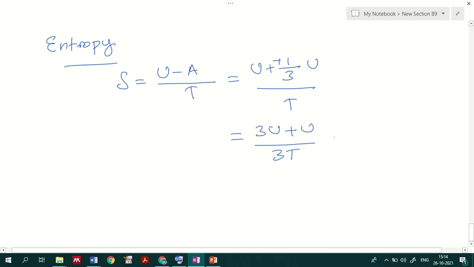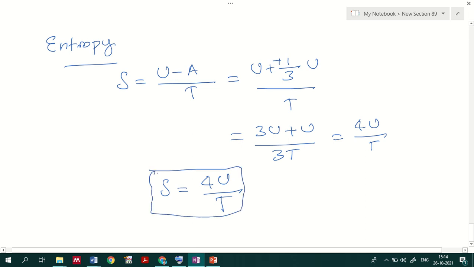That means which is equal to 4U by T. So the entropy is equal to 4U by T, where T is the temperature and U is the internal energy. So the entropy also we could find from here.